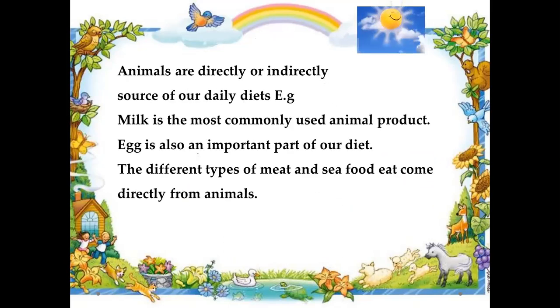Animals are a direct or indirect source of our daily diet. Do you know that? How? I will shortly explain here. Milk is the most commonly used product in our daily diet, and egg is also an important part of our diet. And these two products are a direct source from animals. The different types of meat, for example the meat of a cow, sheep, goat, buffalo, and seafood like fish that we eat, come directly from animals.